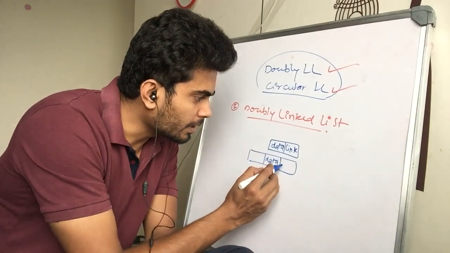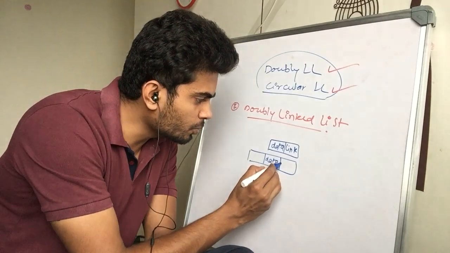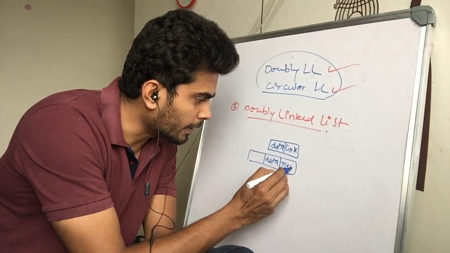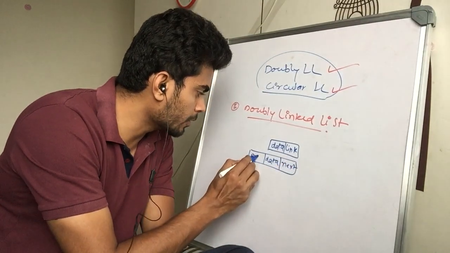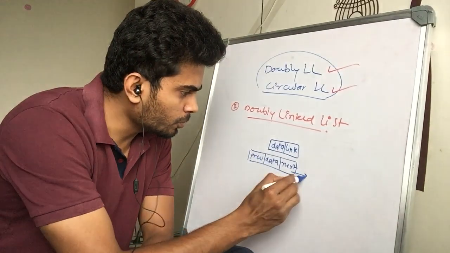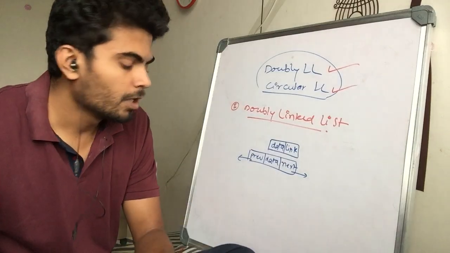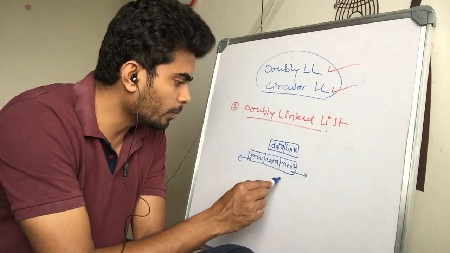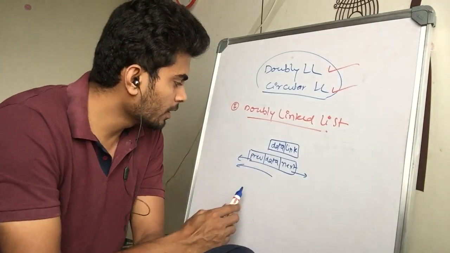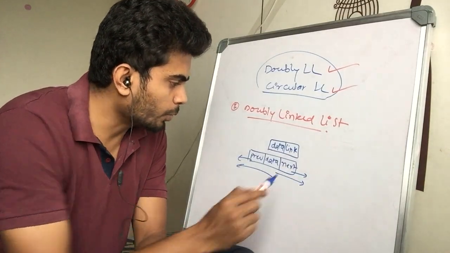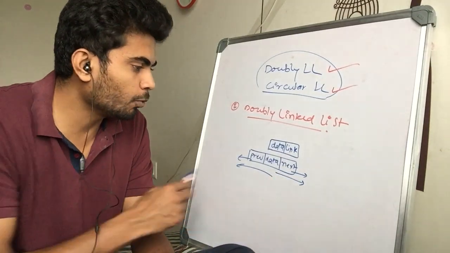So instead of using that link, we use two pointers, a next pointer and a previous pointer. This one points to the right direction, this pointer points to the left direction. So now we have a tool to go back again, along with going further. So now we have flow in both the directions.